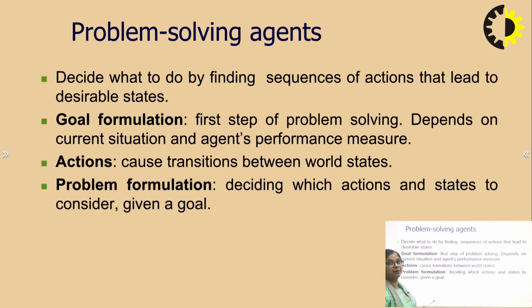What will the problem solving agent do? So there is an agent and a problem is given. It is in an environment and doing the work. That is the problem. The agent is actually the solution to the problem which is present in the environment. So the problem solving agent decides what to do by finding sequences of actions that lead to desirable states. Okay, so what does it mean? It means the environment is there, the agent is working.